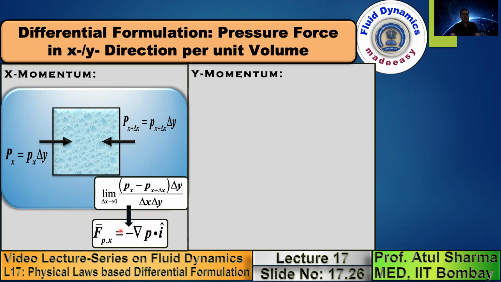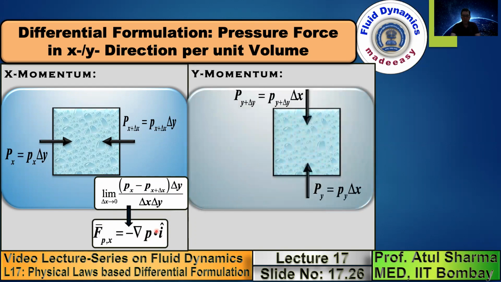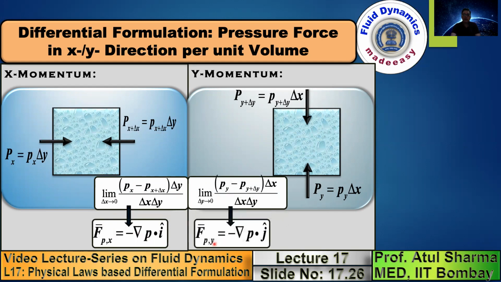For the x momentum, the differential formulation is minus del p by del x, which can be expressed as minus grad of p dot i. Similarly, for the y momentum equation, when you obtain the net pressure force acting in the positive y direction and divide by the volume, then here delta x cancels out and you get minus del p by del y. This is the differential formulation for the net pressure force acting in the y direction per unit volume, minus grad p dot j.